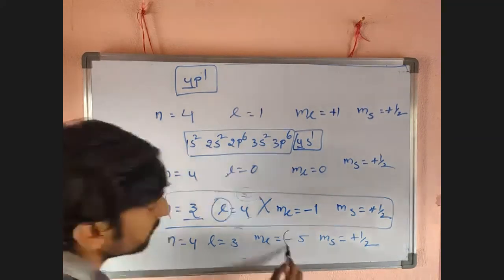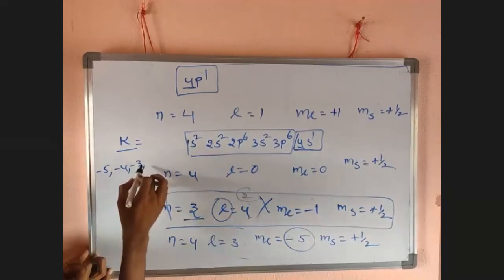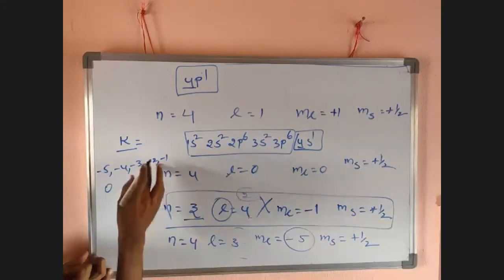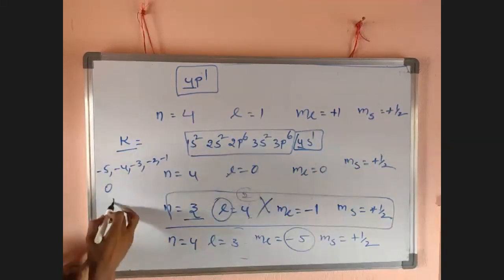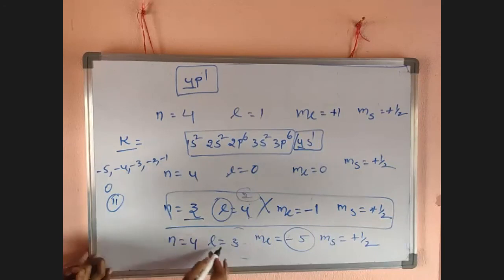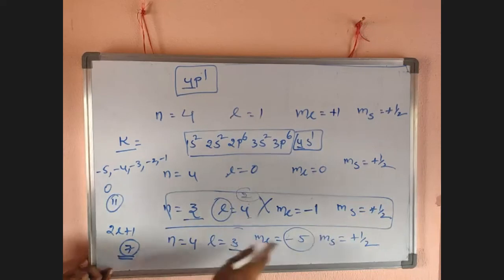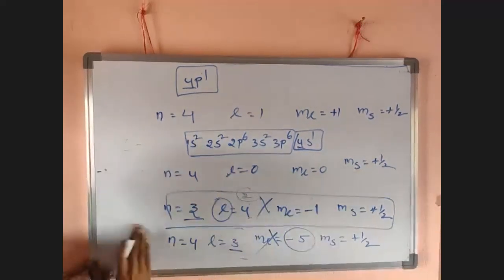Because if ML equals minus 5, it goes minus 5, minus 4, minus 3, minus 2, minus 1, 0, 1, 2, 3, 4, 5, which is 11 values. But if L equals 3, how many values? 2L plus 1, 2 into 3 is 6, plus 1, so 7 only. You will get only 7 values, so minus 5 is wrong.